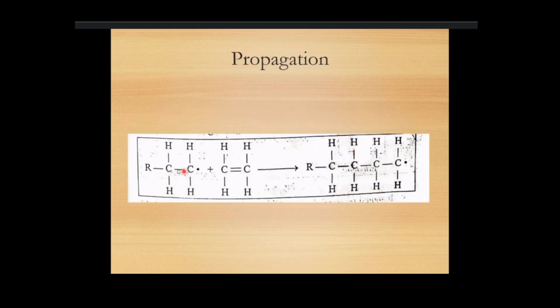Then the single bonded ethylene will react with other double bonded ethylene. So this will be combined to produce the single bonded chain of ethylene. So the propagation will start with the first initiated single bonded ethylene converting the other double bonded ethylenes to single bonded. So this is the propagation stage. The initiated single bonded ethylene plus double bonded monomer ethylene will give the single bonded multi polymer ethylene.